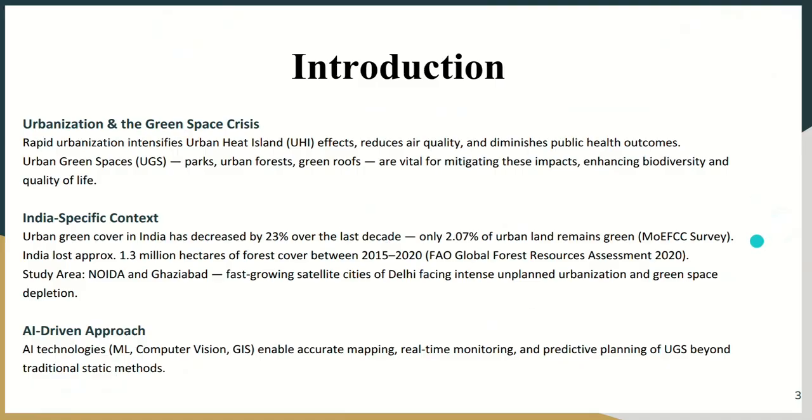And these are our primary objectives of the project: that this will map and monitor existing vegetation cover using AI driven satellite imagery and analyze all the things using IoT sensor data. In this project we have developed an AI powered web tool which will enable users to draw polygons on a map to get the data of a particular location and get recommendations on how greenery practices can be implemented there. The project will help in identifying suitable sites for green space development so that we can decrease the heat, temperature and pollution of the big urban cities.